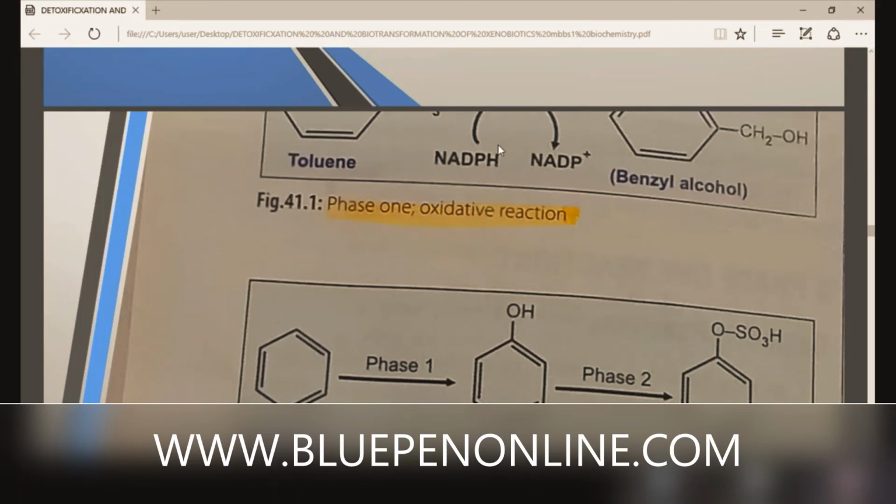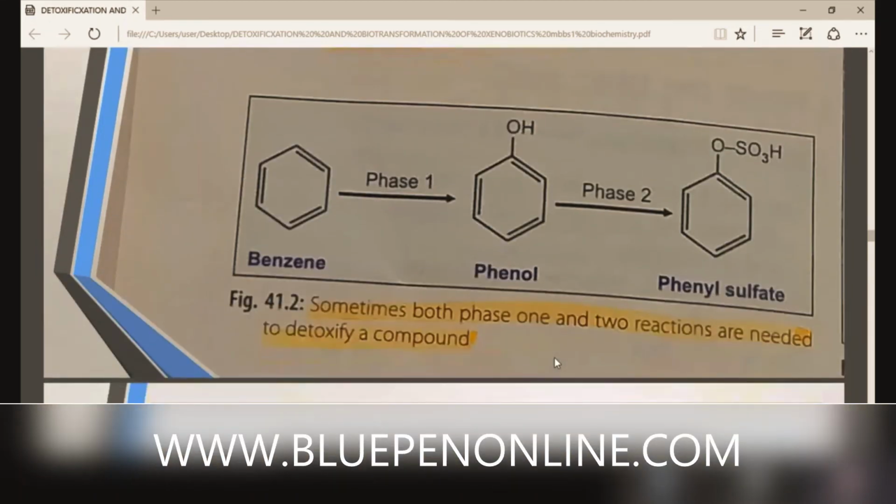OH group is added. CH3 is converted to CH2OH. Is it clear? Then the next reaction we discuss: benzene is converted to phenol through a phase 1 reaction, that is a hydroxylation reaction. The benzene ring contains a hydroxyl group. It is known as phenol.